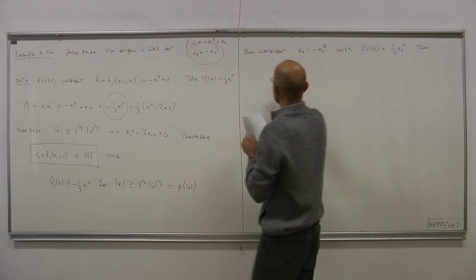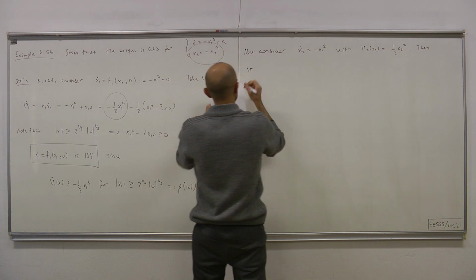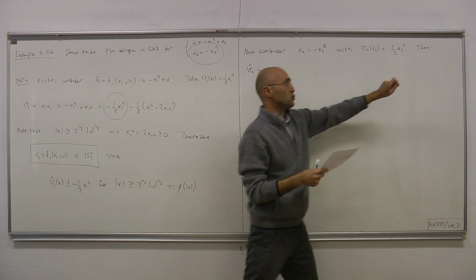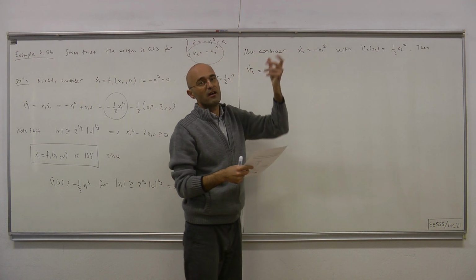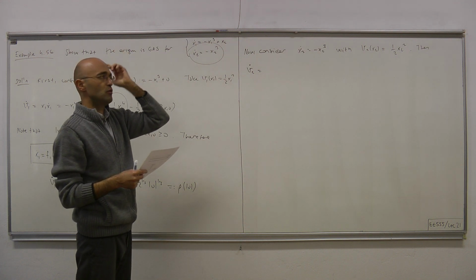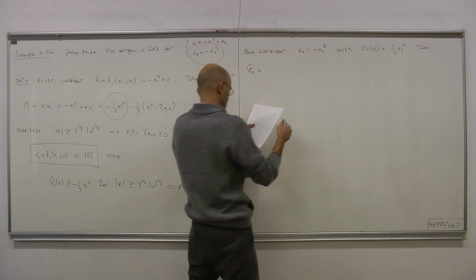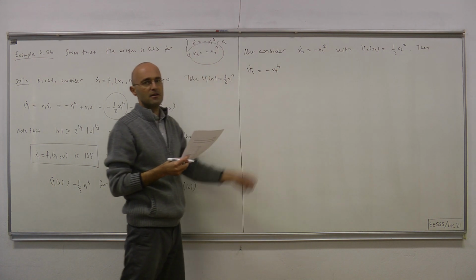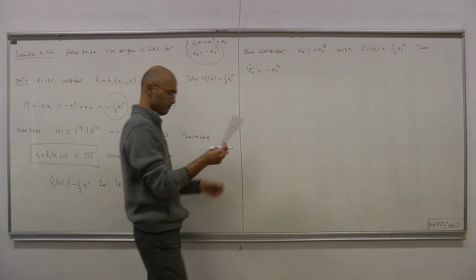Then V dot yields, since x2 dot is minus x2 cubed, V2 dot is minus x2 raised to the power 4. Clearly, this is negative definite.